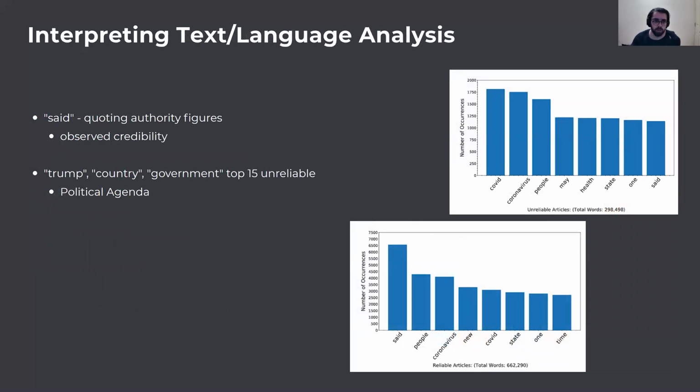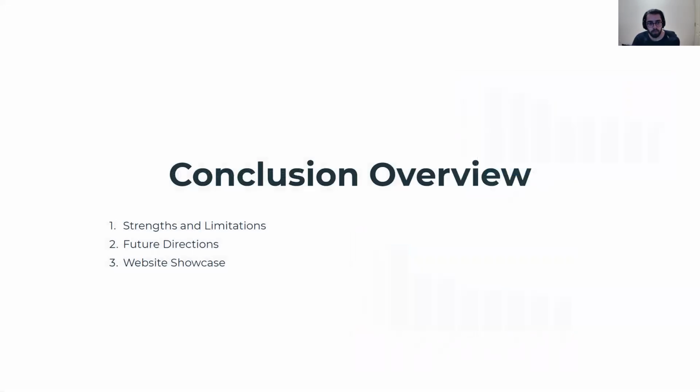The word "said" was found to be the most frequently occurring word in reliable sources. We speculate that this is due to direct quotation of authority figures and their comments on COVID-19. Unreliable sources were found to be much more politically charged and contain words like "country," "government," and "Trump." Articles with these underlying tones were found to be focused on propagating a specific political narrative rather than communicating scientific information. Now we would like to talk about the strengths and limitations.